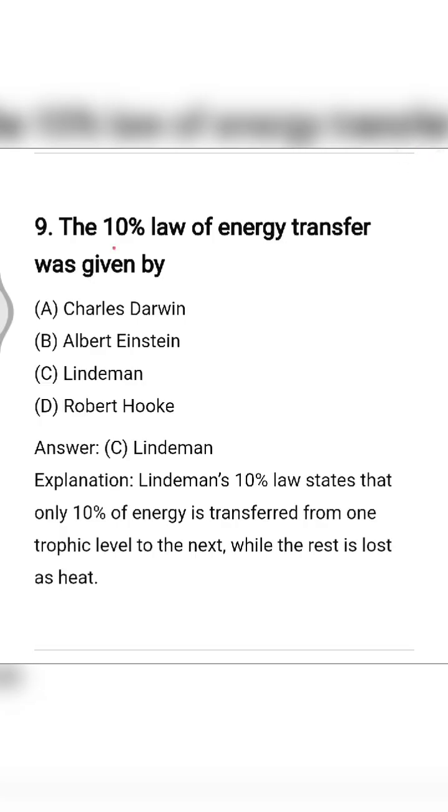Next is, the 10% law of energy transfer was given by. Now first of all, what is the 10% law of energy transfer? Sun is the ultimate source of energy, and the energy from the sun is first absorbed by plants, then only 10% of energy is passed to the next level in the food chain. This is called the 10% law of energy. It was given by Lindemann, option number C.